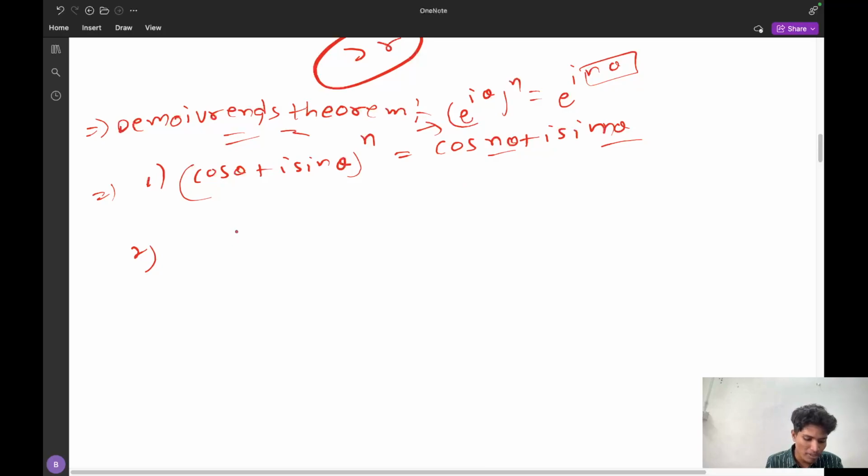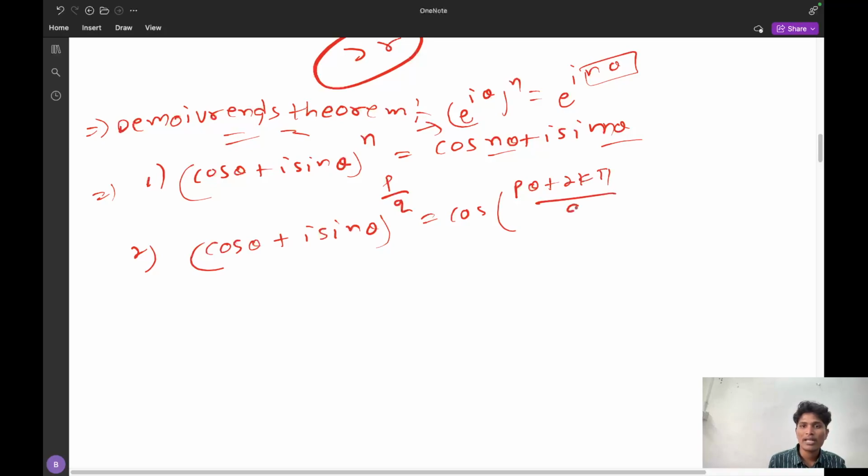And the second important statement De Moivre has given is cos theta plus iota sin theta whole power some rational term, that is p by q. What term will you get? You will get cos of (p theta plus 2k pi) by q plus iota sin (p theta plus 2k pi) by q.